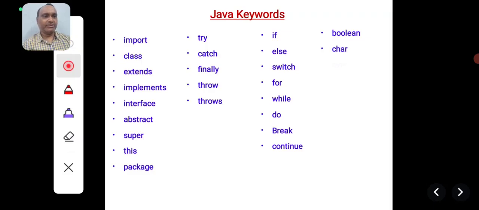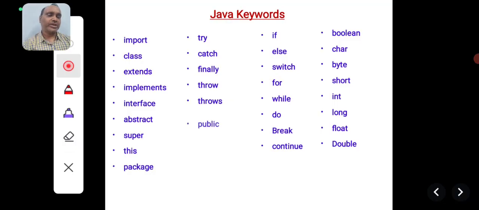Then char, byte, short, int, long, float, and double keywords are all used for defining different data types. Then you have the private, public, and protected keywords. These are called access modifiers. When you are declaring certain methods and variables inside classes, you can define them as private.